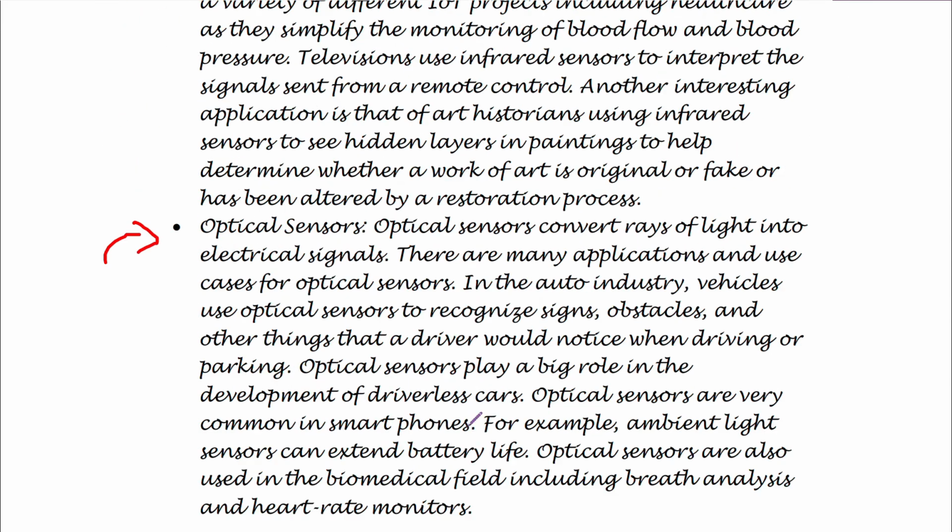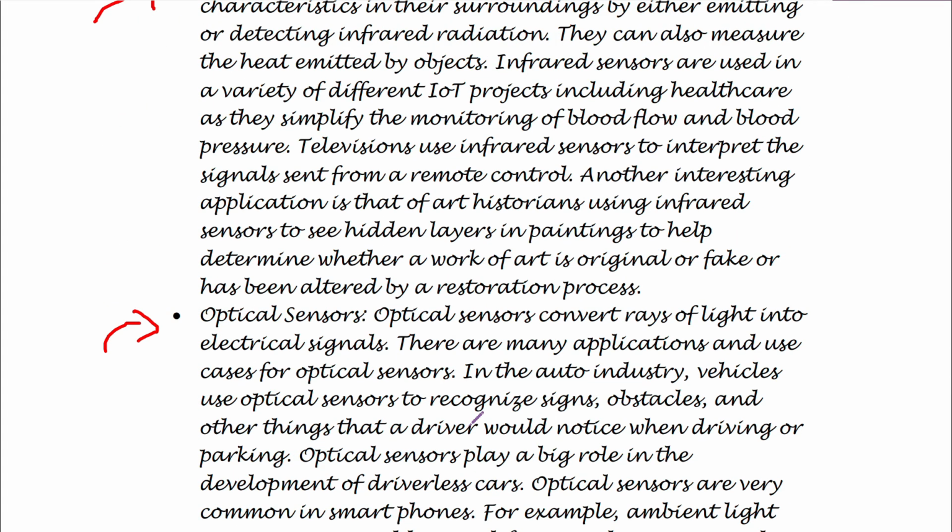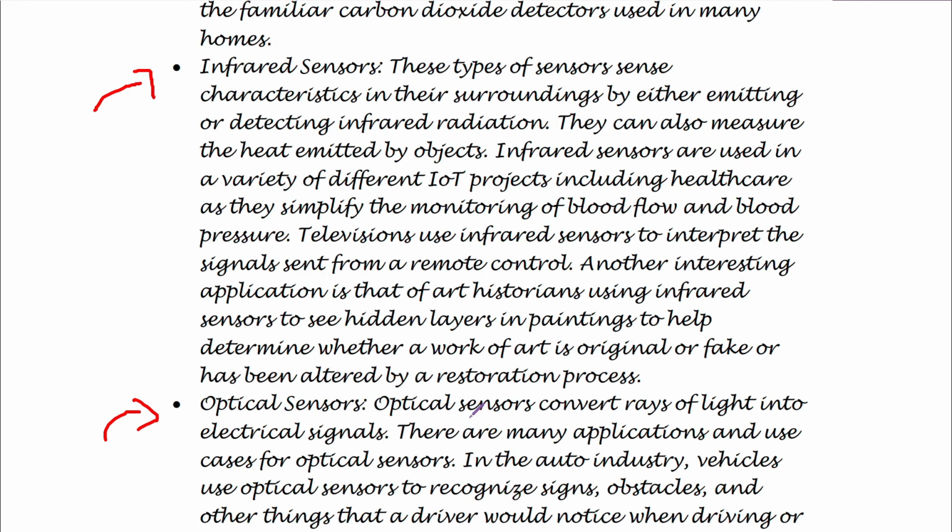So these were some of the sensors that are used quite commonly in embedded systems and of course the Internet of Things. Basically it depends on the application entirely. What are you trying to implement? What kind of data do you need to gather or what do you need to do? Accordingly you should use sensors. Of course you can get different kinds of sensors. There are a lot of varieties of each kind of sensor, but it all depends on your budget. It also depends on what you are trying to accomplish.